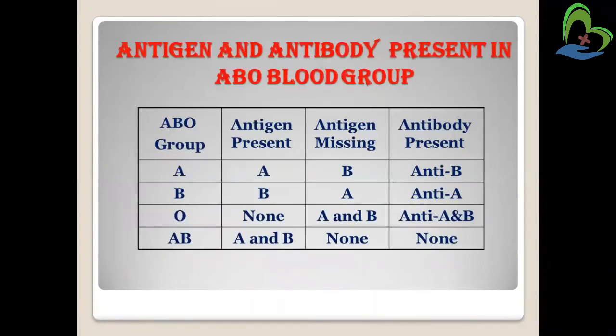Here there is a table you can easily understand. Group A has antigen A, and the missing one is B, so the antibody is anti-B. In group B, the antigen is B, so the antibody is anti-A. In O, there is no antigen, so the antibodies are anti-A and anti-B. And in AB, the antigens are A and B, but the antibody is not present.